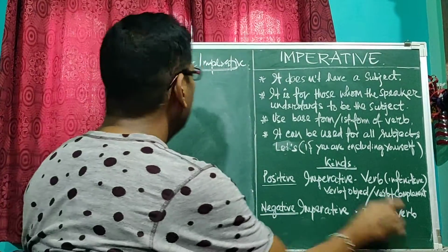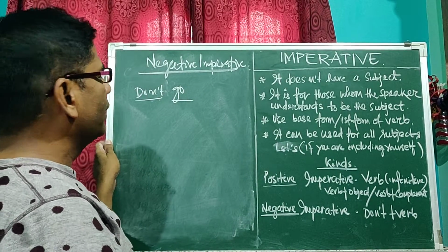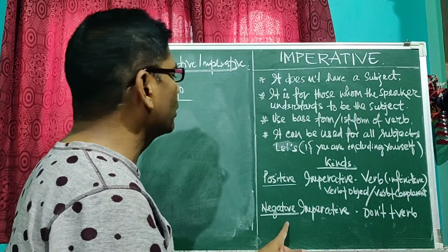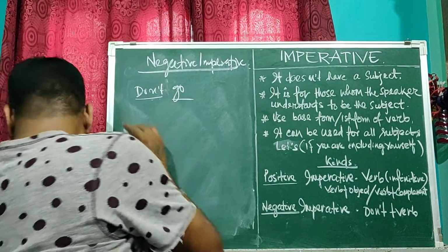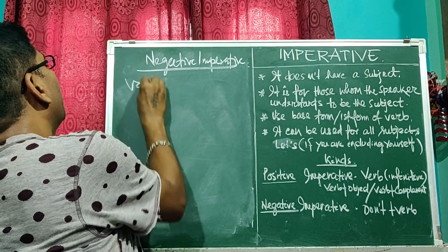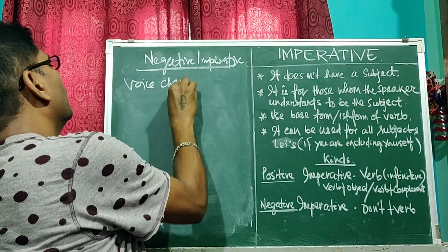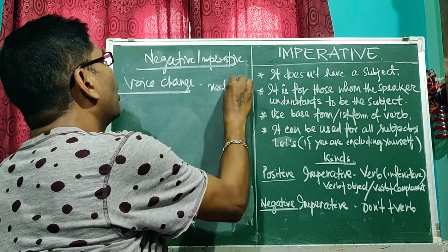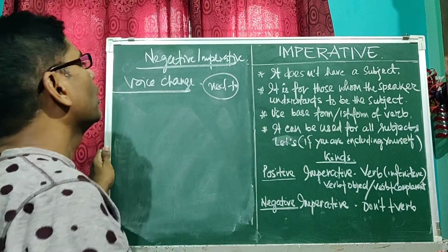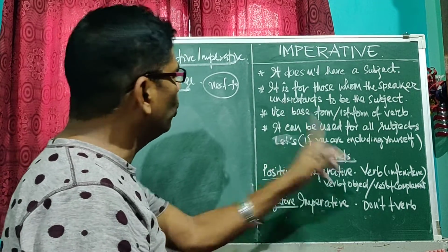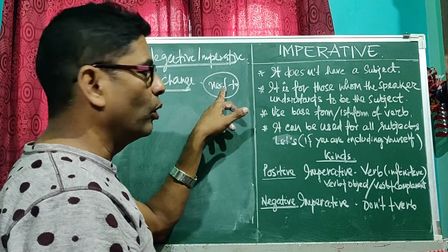Don't and verb. This is the formation of negative imperative. And here also we have to make voice change and change of narration. If we make voice change, we have to use the conjunction not to. In positive imperative we have used to, but here not to.